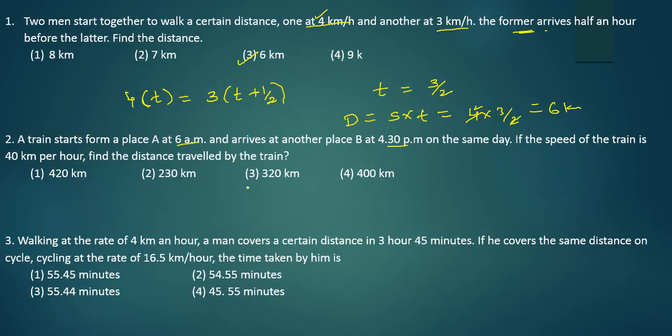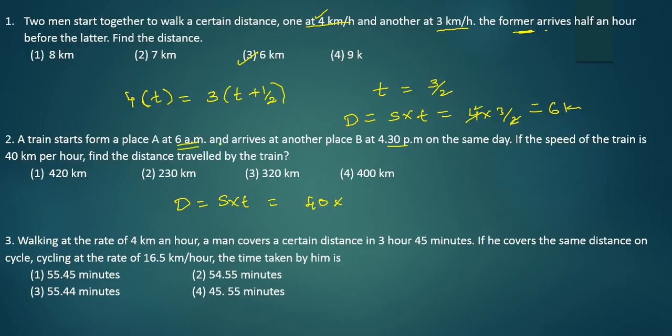If the speed of the train is 40 km per hour, you have to find the distance traveled by the train. Distance is nothing but speed into time. At what speed is it traveling? 40 km per hour, into how many hours it traveled?